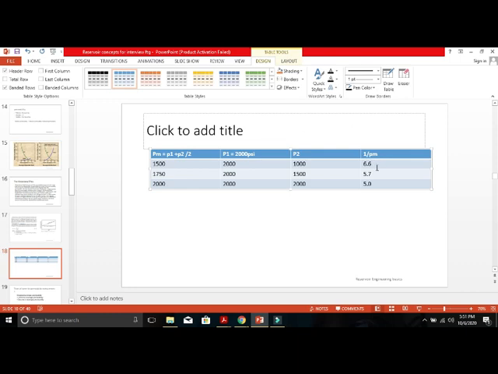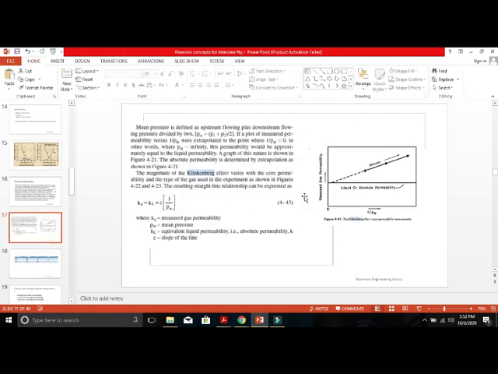So for 1 by Pm, when you are moving towards the highest values, you can expect that the flow will increase. When you are moving from highest to lowest value, the flow will reduce. I am telling you this because you have to correlate that information with this graph. If 1 by Pm is showing an arrow mark, it means ascending.